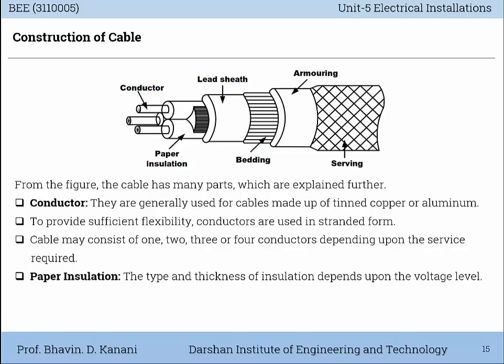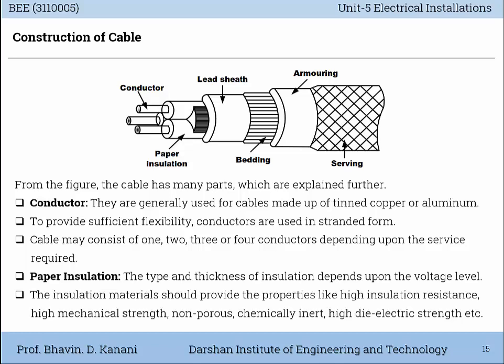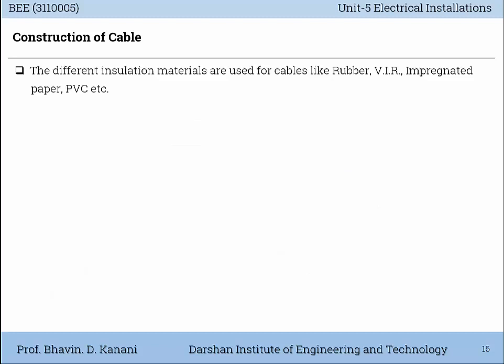Paper insulation. The type and thickness of insulation depends upon the voltage level. The insulation materials should provide the properties like high insulation resistance, high mechanical strength, non-porous, chemically inert, and high dielectric strength. The different insulation materials are used for cables like rubber, VIR, impregnated paper, and PVC.